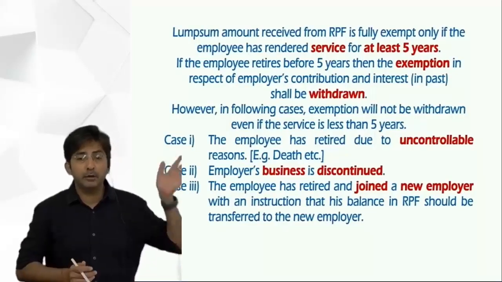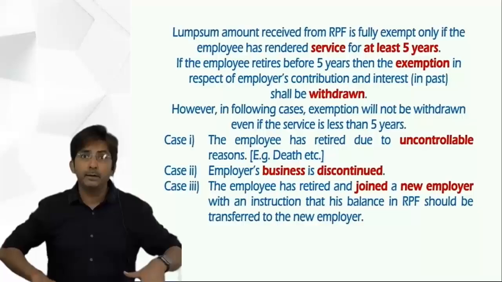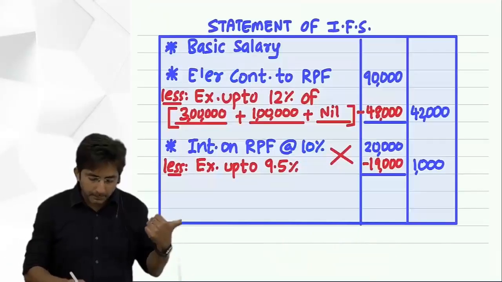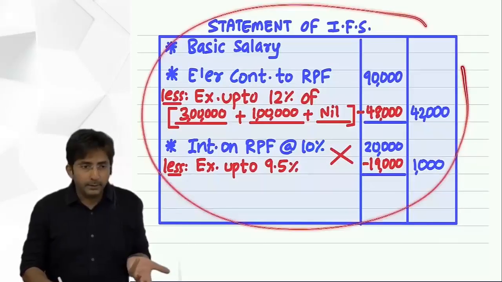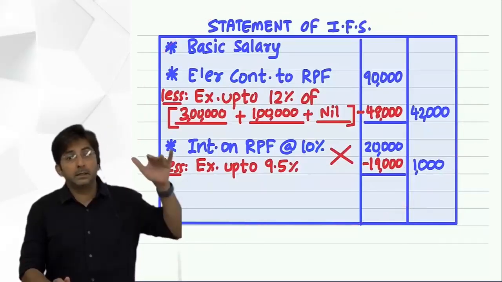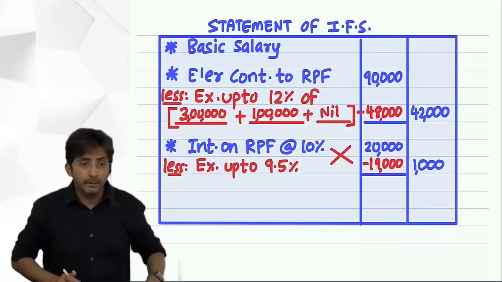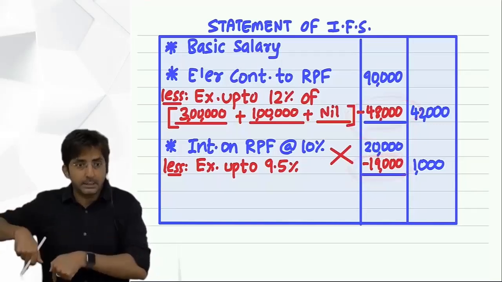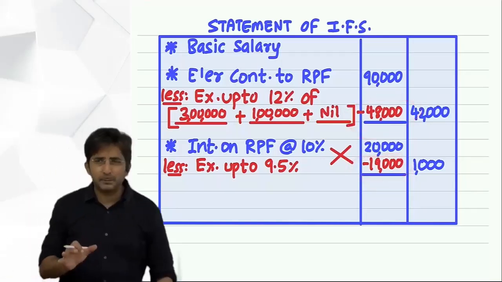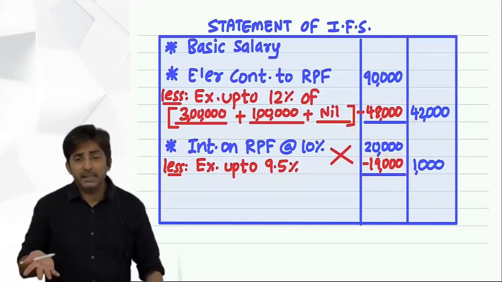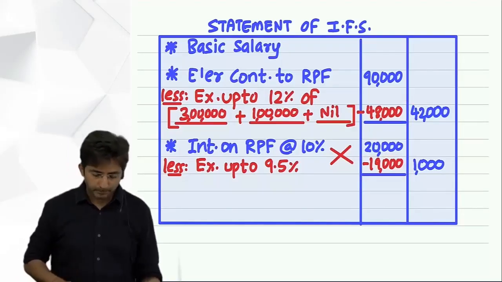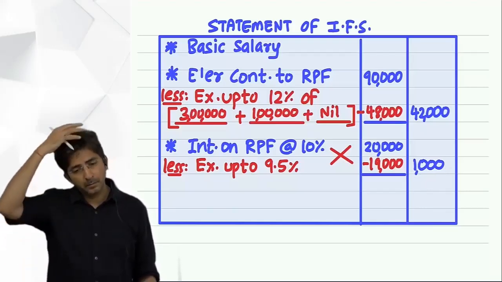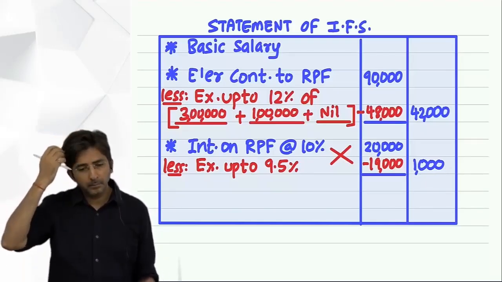Imagine, to withdraw the exemption of the past, you should know how the statements were prepared in the past 3 years. This is just a statement of 1 year. This way you should know how the statement was prepared in the past 3 years. All that data should be given, because that only we have to reverse in our current year statement. So this is less expected in the form of a question, but as a theory question they can test you.